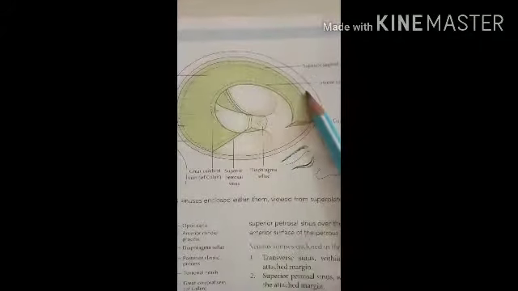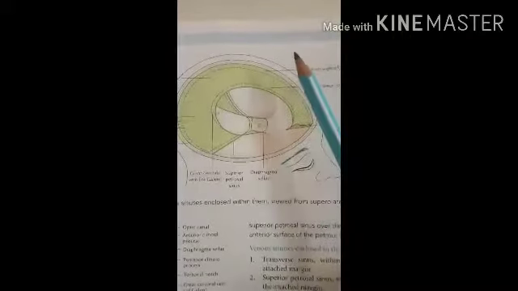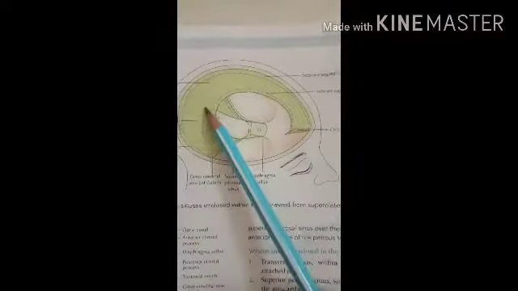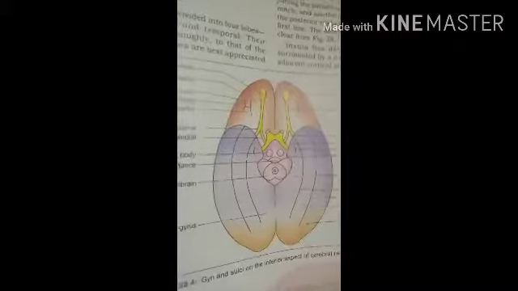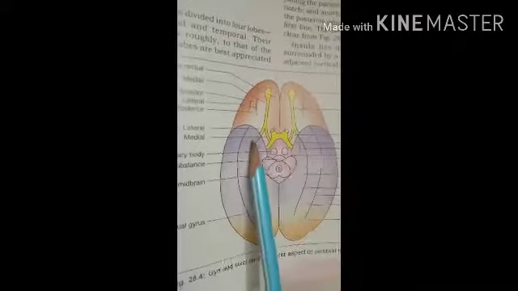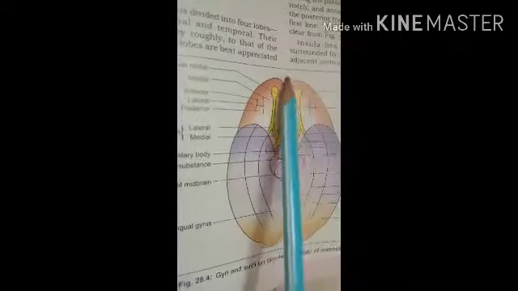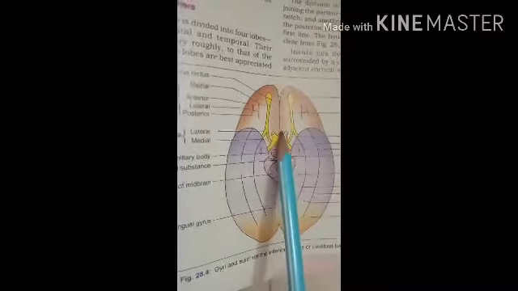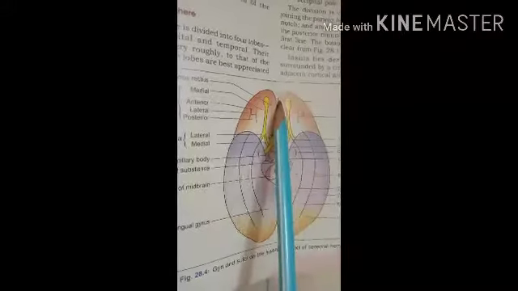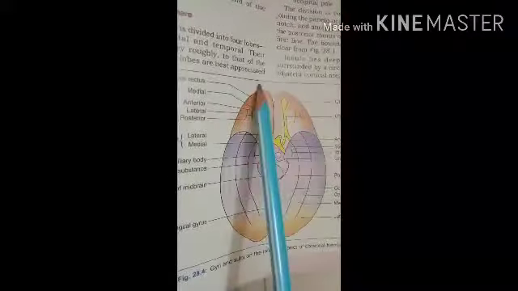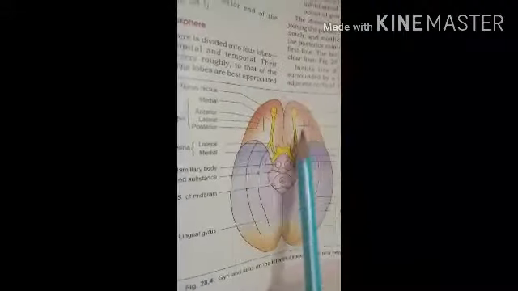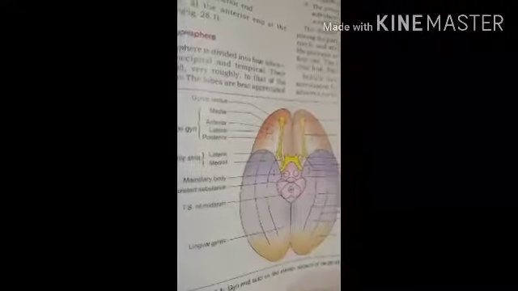It is the large sickle-shaped fold of dura mater occupying the median longitudinal fissure between the two cerebral hemispheres. So you know there are the two cerebral hemispheres present. Here in this diagram you can see the two cerebral hemispheres, the right side and the left side, and between them the median longitudinal fissure is present. So the sickle-shaped fold should be present in this way, between the two cerebral hemispheres.